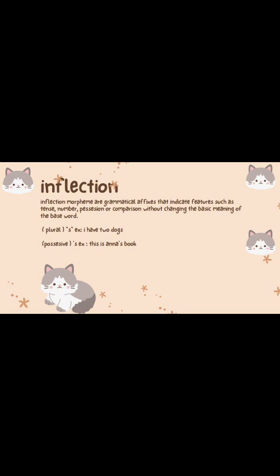Plural, for example, like this: I have 2 dogs. Where is the plural in this sentence? I have 2 dogs. The plural is dogs, with s in the word dogs.